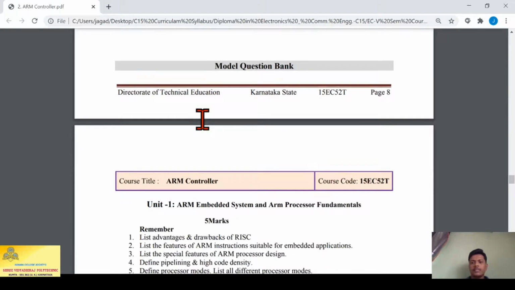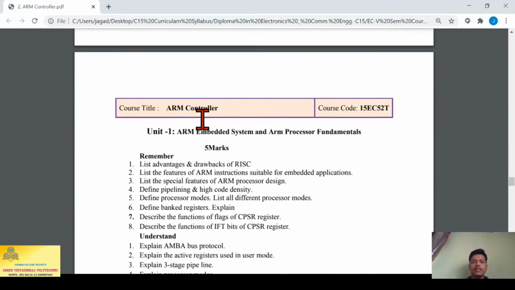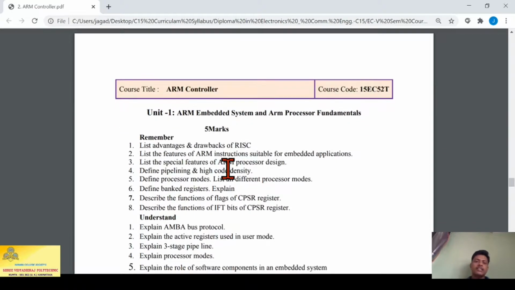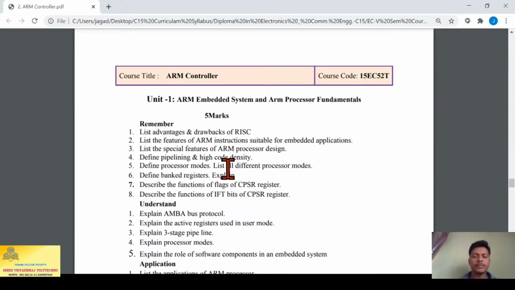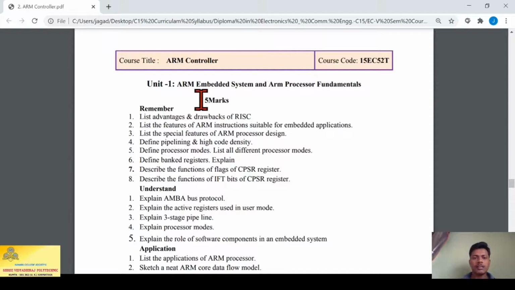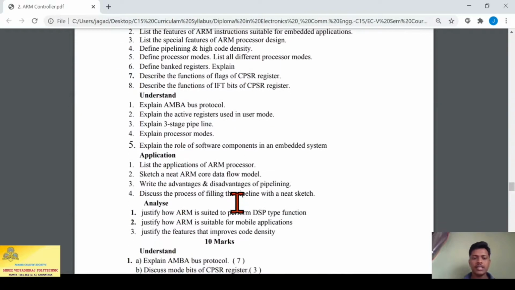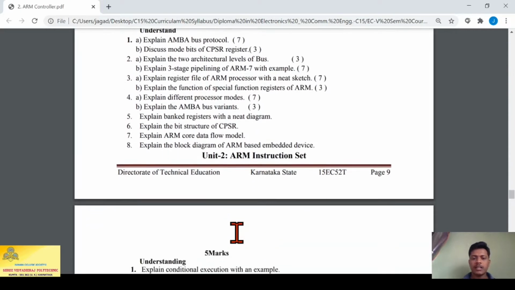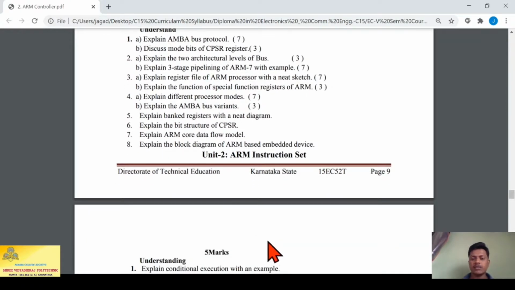On the next page, from page number 8, they have given a model question bank for each unit. For unit 1, you can see here the 5 marks questions they have listed here, and the 10 marks questions they have listed here. And at the end of each unit, you have to write answers for each question as an assignment, and you have to submit it.